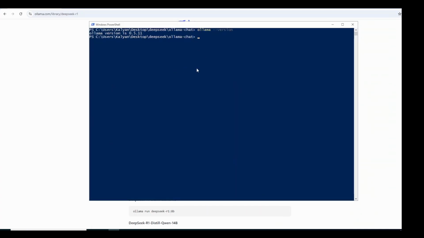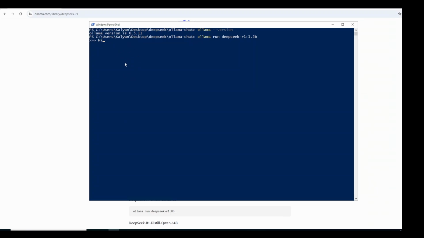To do that, we'll go to the command prompt and run it. For the very first time, it will go ahead and download 1.5 GB and then it will start. If you already downloaded it, it won't download again and it will just start. For me, it was already downloaded, so as you see, it's already started. Now, this is one command prompt by which you can interact with the service.